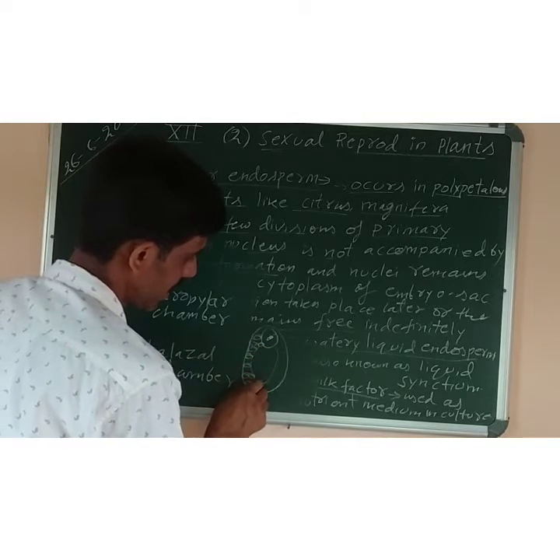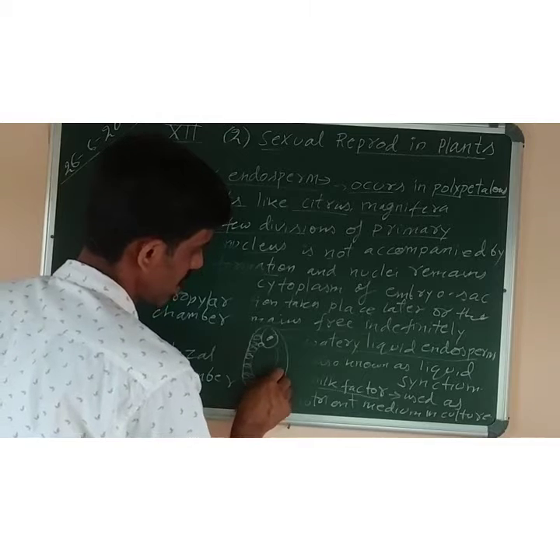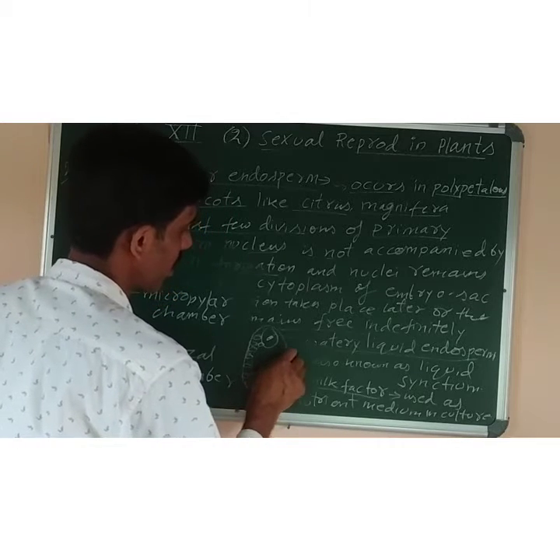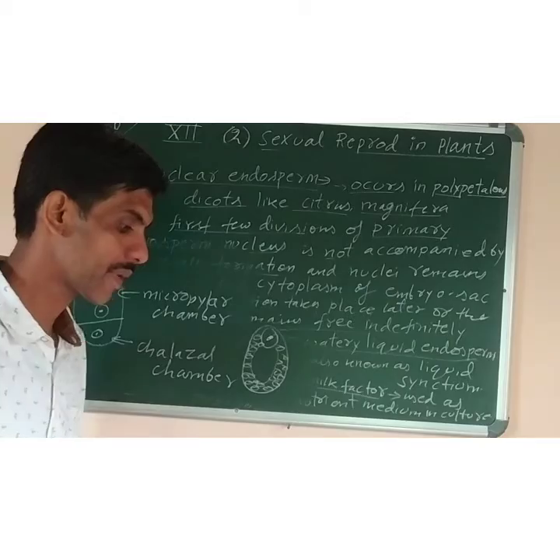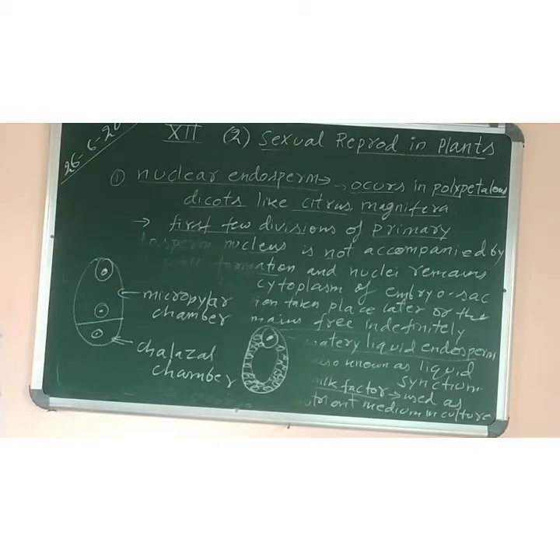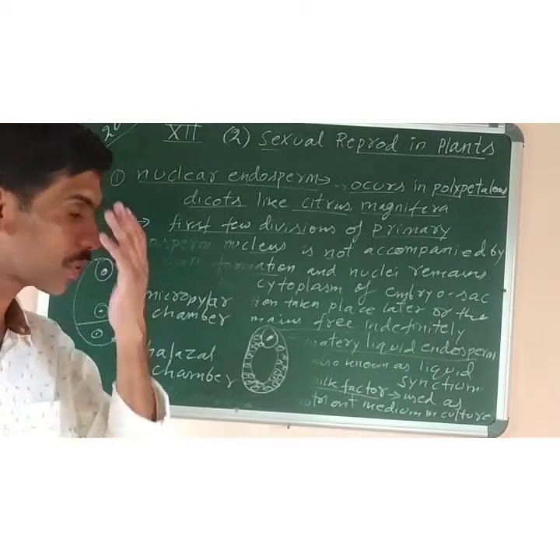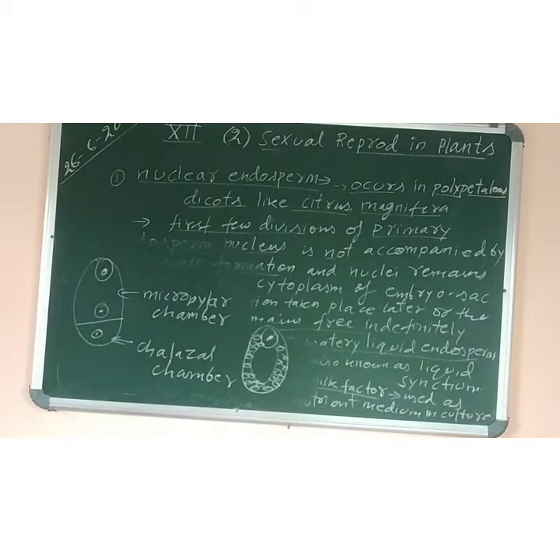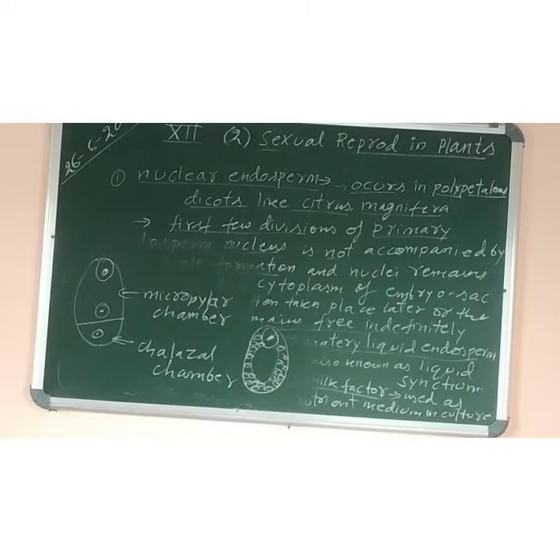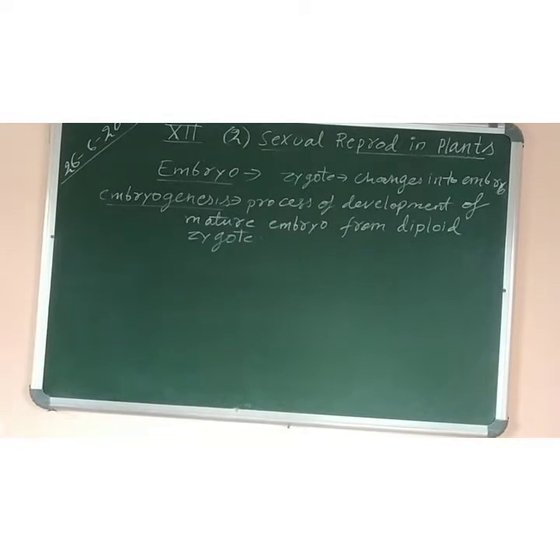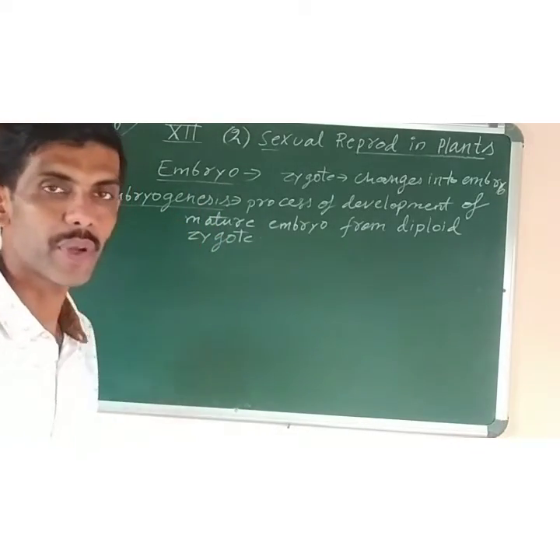And look at this diagram. This type of endosperm development occurs in case of helobial endosperm. Got it? So now the next topic which we have to do is the embryo. Now next you can see the topic is what is embryo.